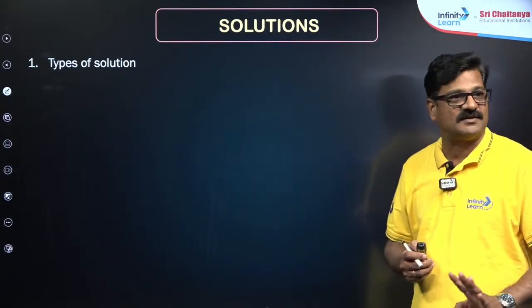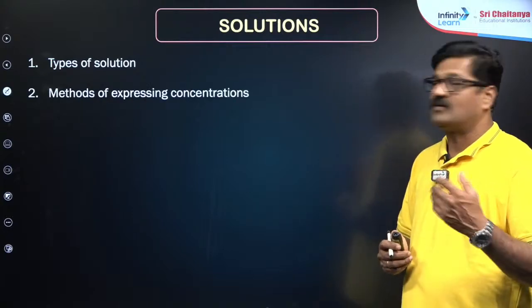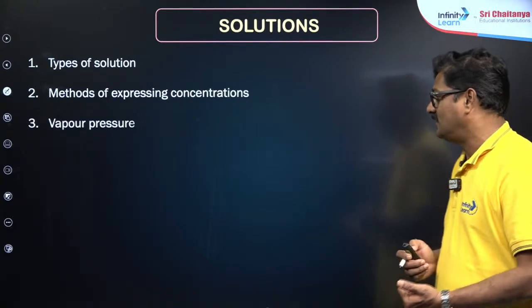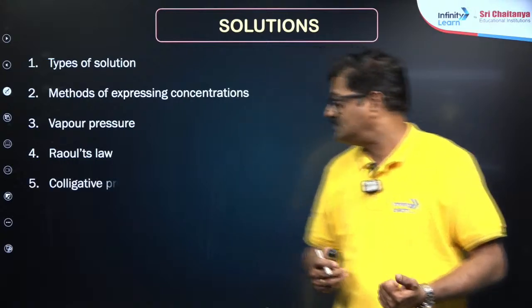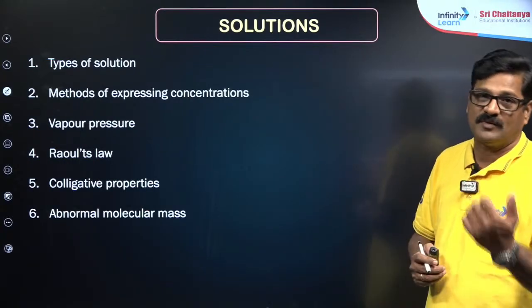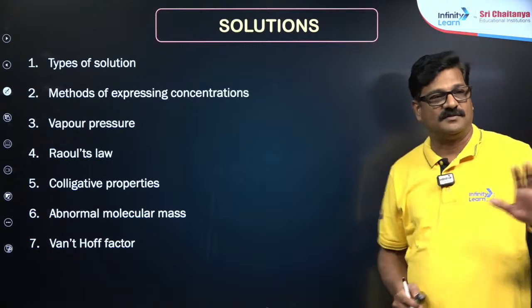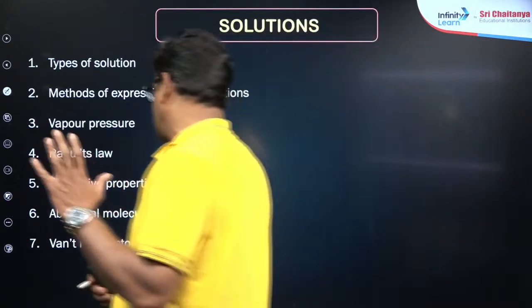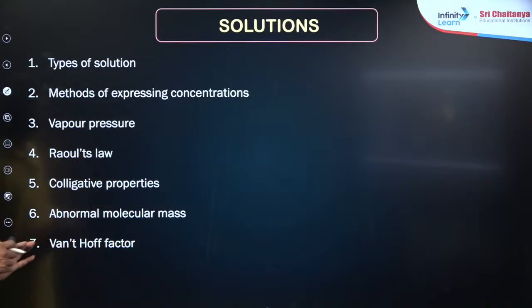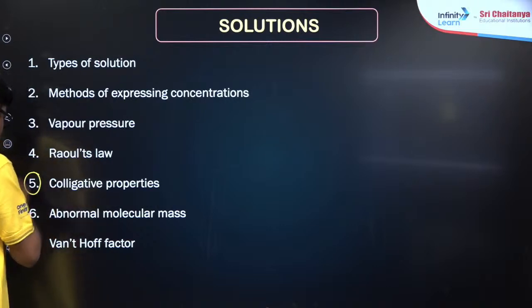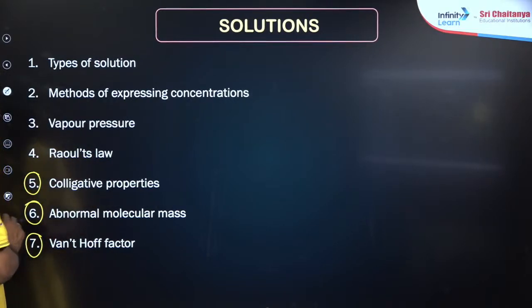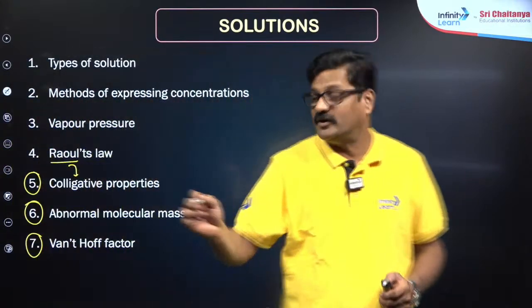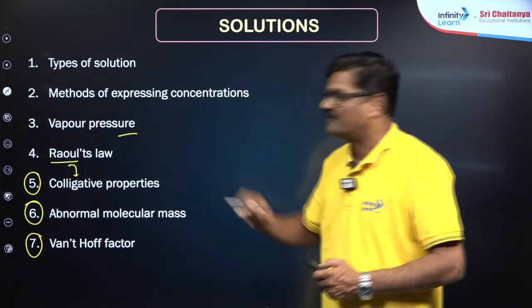Types of solutions are there, methods of expression of concentrations are there, vapor pressure is there, Raoult's law is there, colligative properties are there, abnormal molecular mass is there, and van't Hoff factor is there. These are the major areas where you are going to get a question. And when you talk about the priorities here, you are going to have colligative properties, abnormal molecular mass, van't Hoff factor, and Raoult's law is included in colligative properties. And of course, this colligative property is interlinked with vapor pressure.